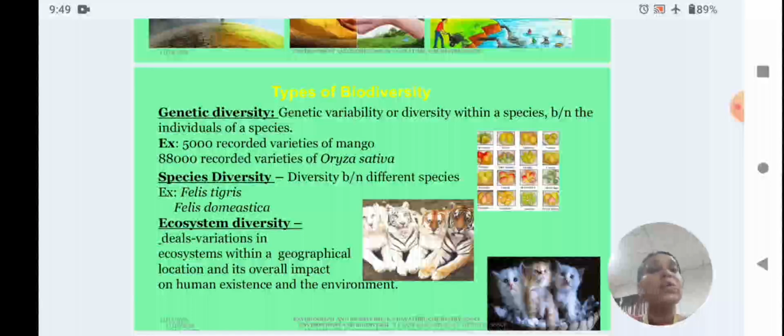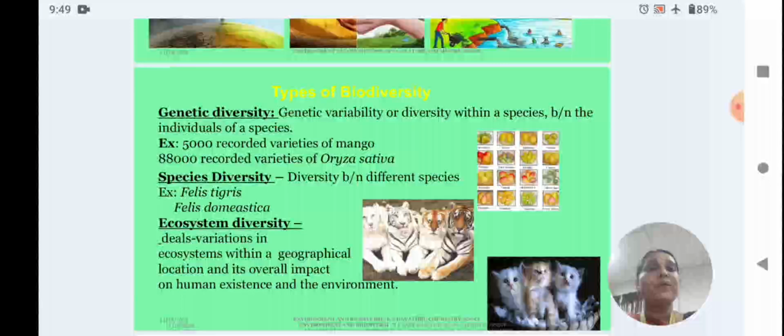And ecosystem diversity deals with the variation in ecosystems within a geographical location, and its overall impact on human existence and the environment. The ecosystem diversity deals with the variation in ecosystems within the location and its impact on both human existence and the environment.